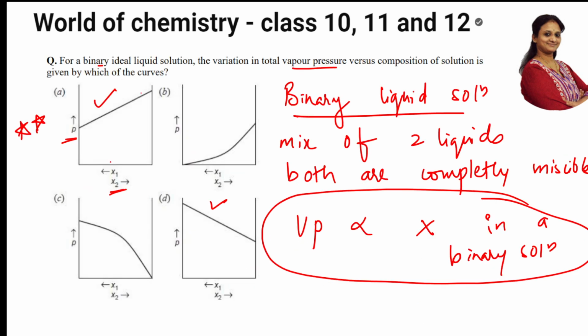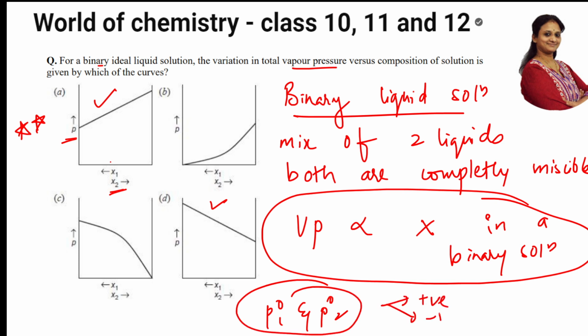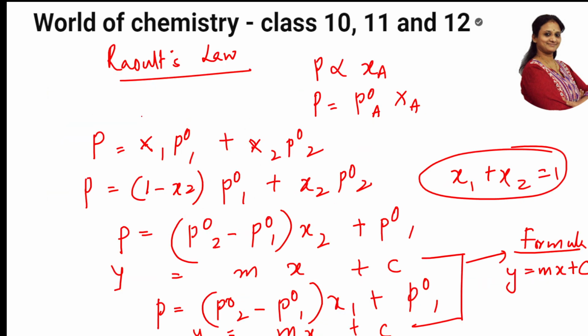The graphs whichever are straight in nature, depending upon the conditions, may have positive or negative values based on your P naught 1 and P naught 2. But remember, it is always a straight line graph according to this. Correct? Yes, easy. Very good. Now let us go to the next concept.